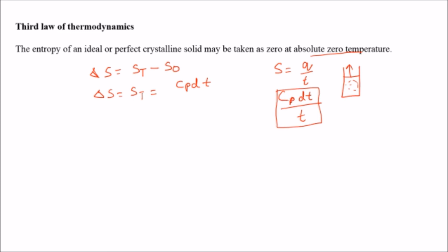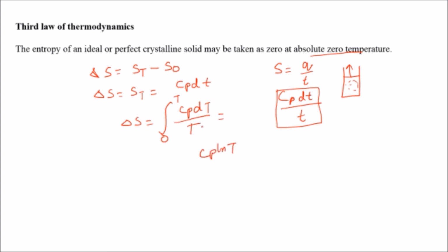At constant pressure, heat capacity will be considered, because it depends on how the system is influenced by the temperature. So we have taken Cp here. The change in entropy del S will be equal to, when the temperature changes from 0 to T, because we are considering absolute 0 temperature, the integral of Cp del T by T. We will get Cp ln T.